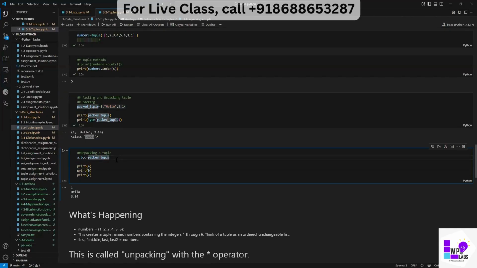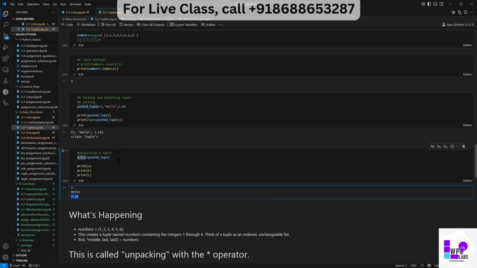So now, unpacking a tuple. Here what we did, we packed this, right? The elements were on the right side and the variable was on the left side. Now I have placed my variables on the left side and the elements on the right. There are three variables on the left side and this packed tuple on the right side. What will happen? This packed tuple will throw its elements onto these variables. You see, A is holding 1, B is holding hello, C is holding 3.14. So this operation is also possible with a tuple.